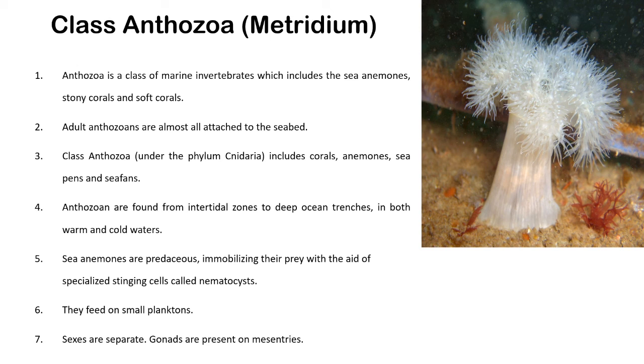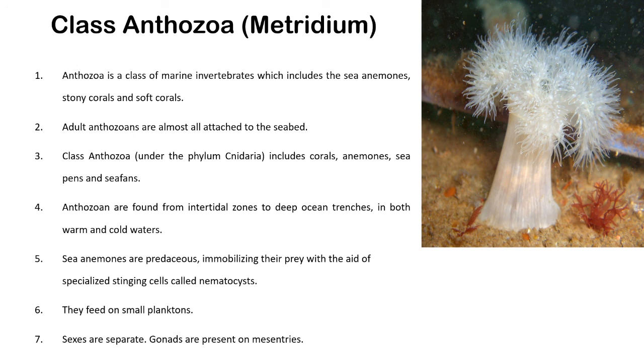They feed on small planktons. Whatever small planktons are there, anthozoan animals like Metridium capture them with the help of these nematocytes. In Metridium, sexes are separate, meaning male and female are separate, so sexual reproduction occurs. Gonads are present in the mesenteries also, and by the union of male and female gametes they produce a new organism.